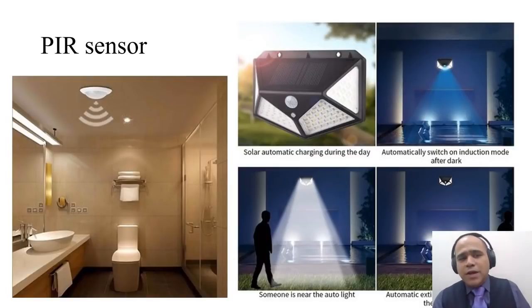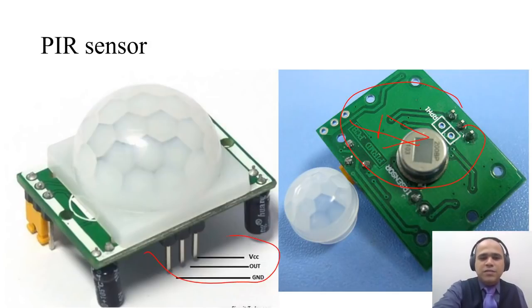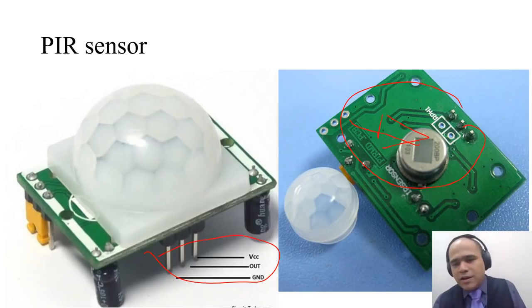Now, these are magical sensors once they came out into the market: when you enter a room or anybody's garden, the light automatically turns on. That happens because of a special sensor called a PIR sensor or PIR module. A PIR module comprises the PIR sensor itself and a backside amplifier circuit, and the output is typically VCC, ground and a 0 to 5 volt TTL signal.